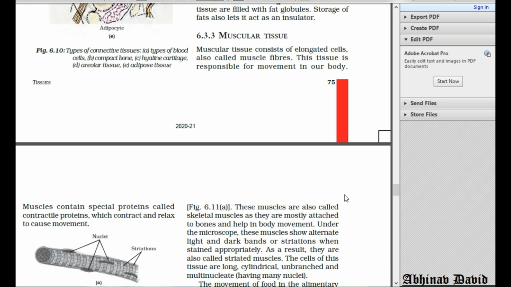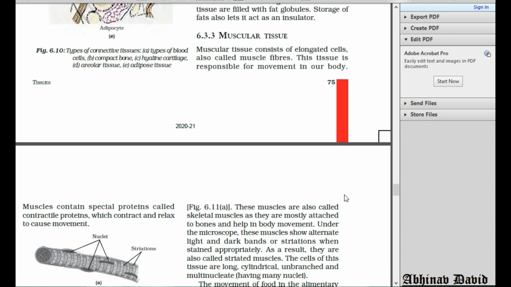Now as we already know, muscles are present in our body and because of the muscles we can move, we can do contraction and relaxation. Different parts of the body can move and we can move from one place to another place also, that is locomotion. So muscles are made up of cells and these cells are elongated, meaning they are longer in length, and these are basically called muscle fibers.